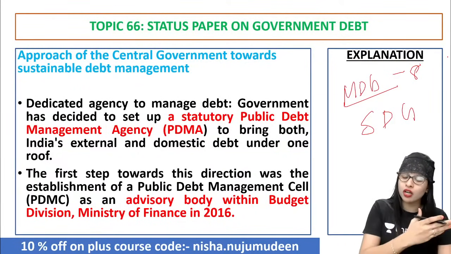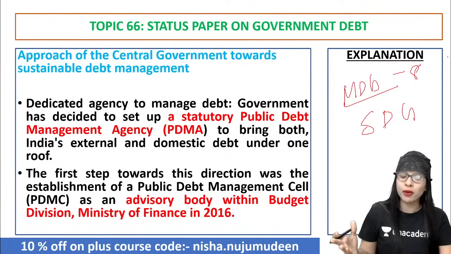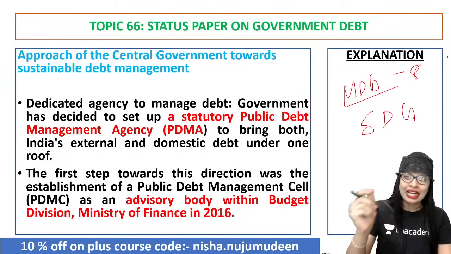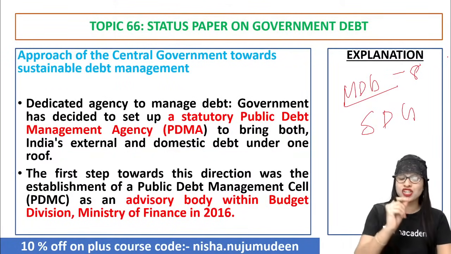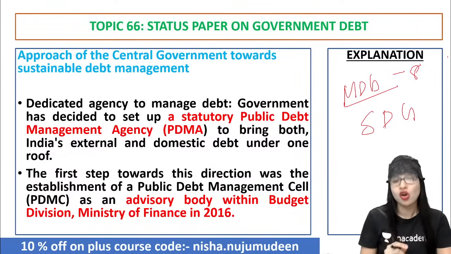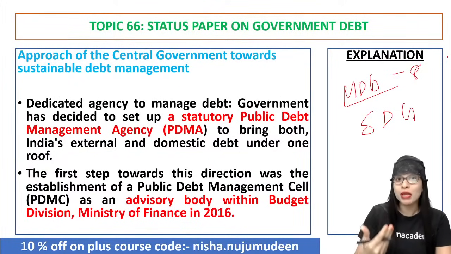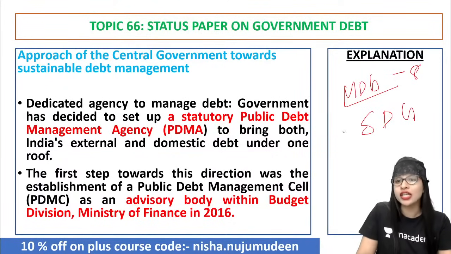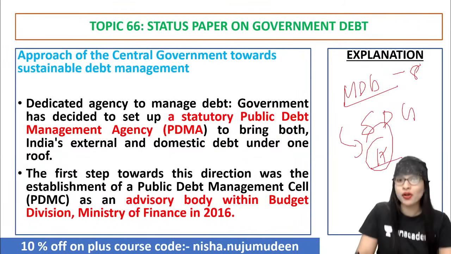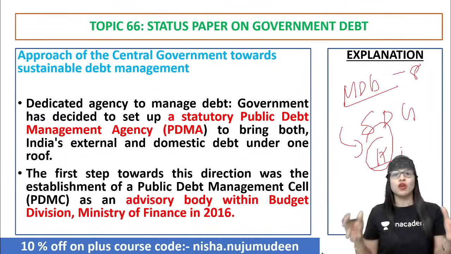No poverty is one goal, no hunger is another goal. You got the point. There is a particularity given to each of the objectives. When you have a specialization with regard to attaining the objectives for the welfare of the economy, you will be able to work more towards that. So 8 has become 17 under the SDG goals. You got the point. That is why such kind of sustainability was brought in.